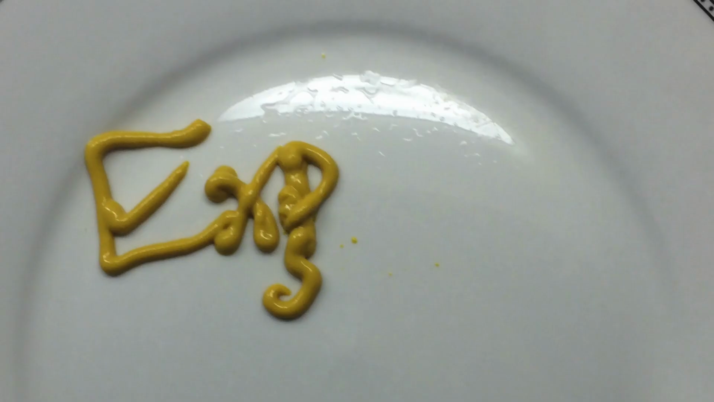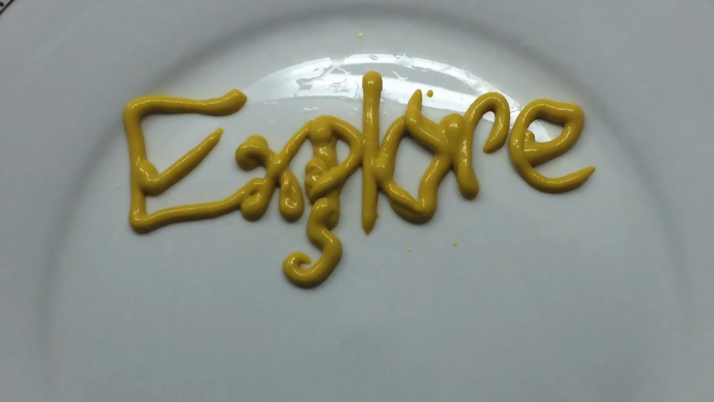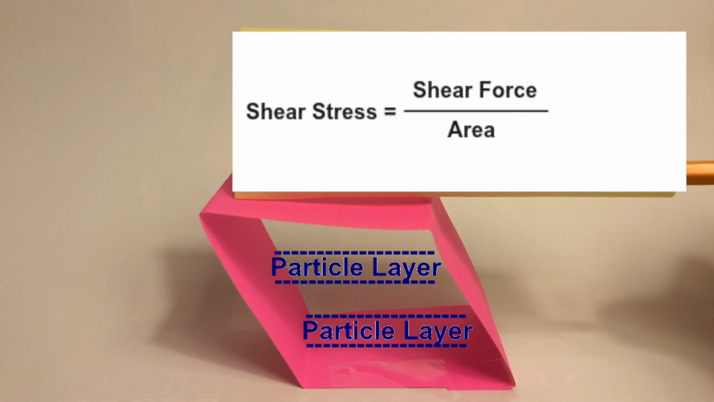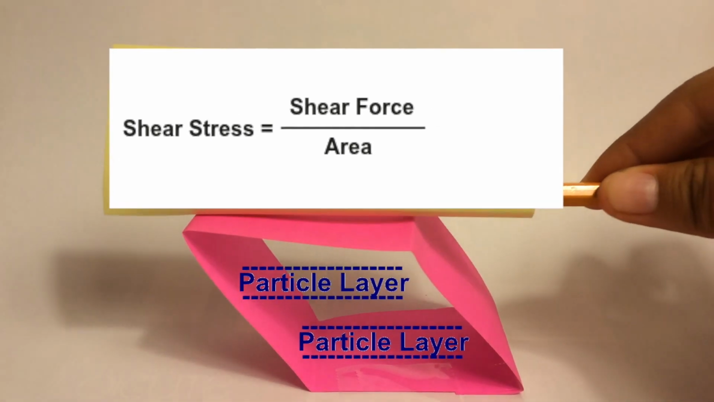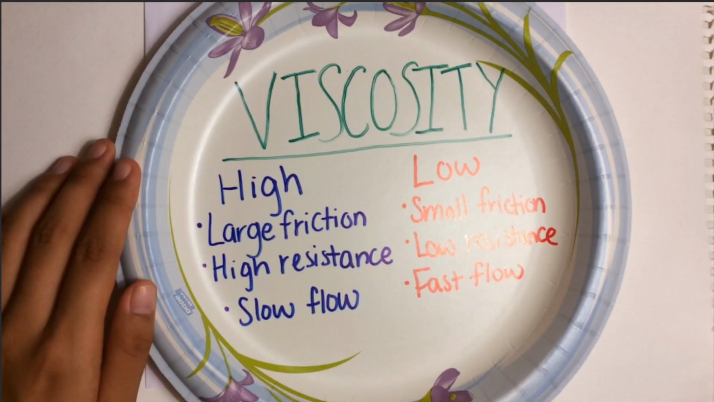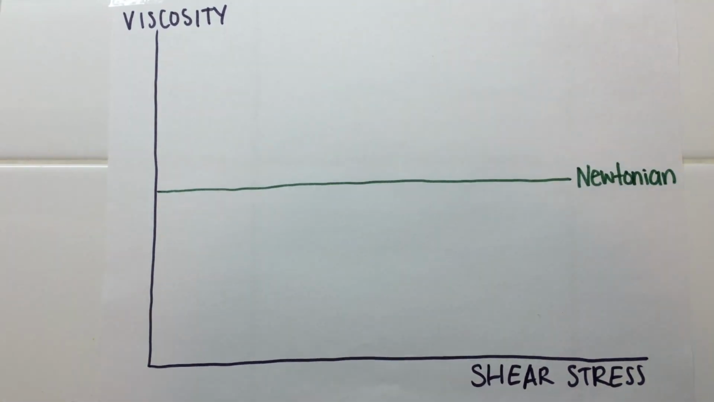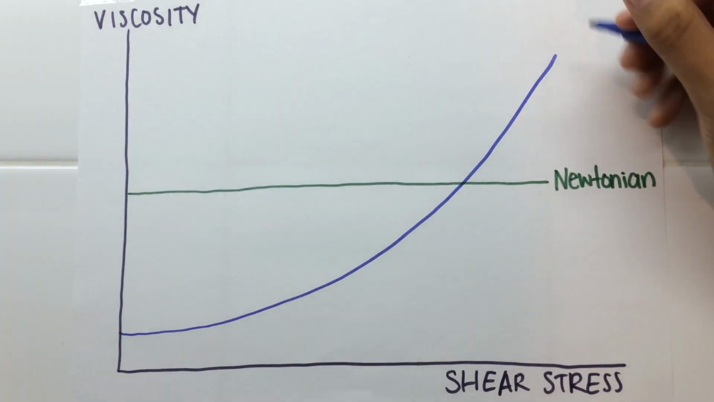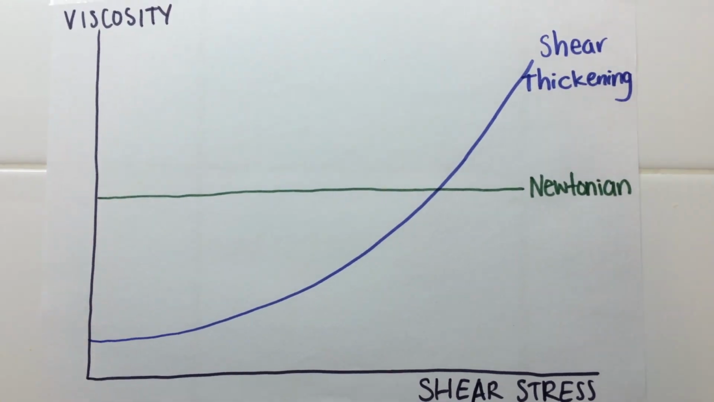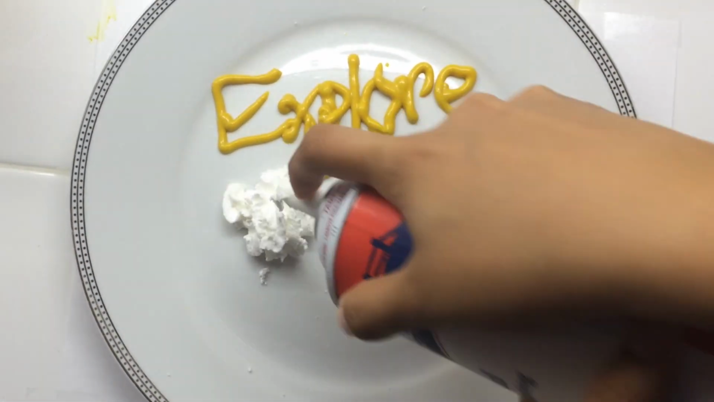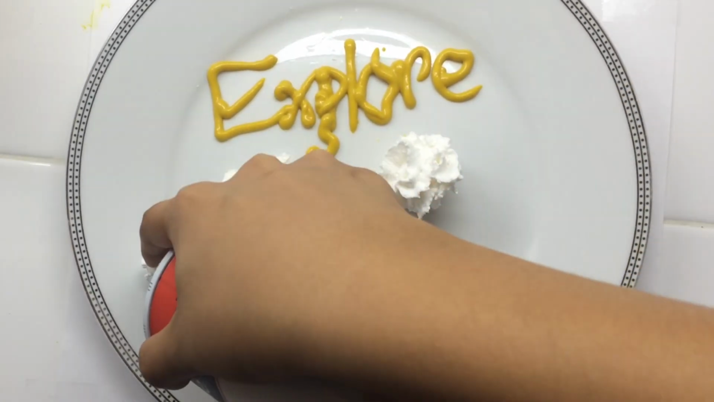Now that you know about fluids, go and find some. Remember, a fluid is any substance that continually deforms or flows when a shear stress is applied. Does the fluid that you found have a high viscosity or low viscosity? Is the fluid you found a Newtonian fluid, a shear thickening fluid, or a shear thinning fluid? Remember to ask all of these questions when you encounter your next fluid.